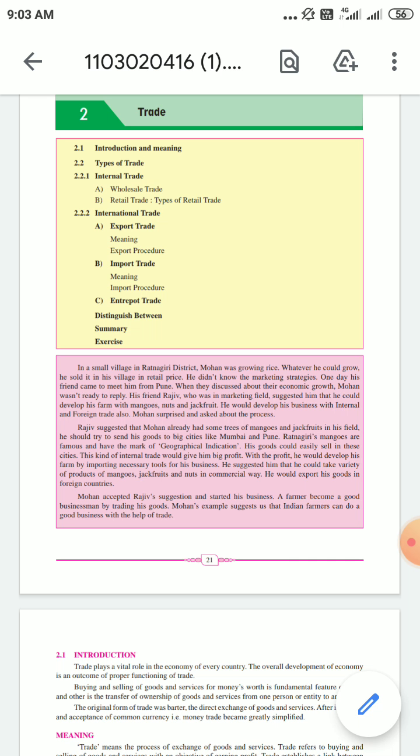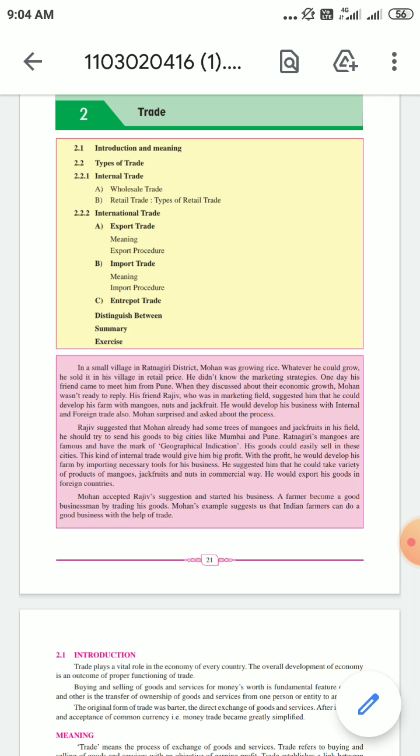He had a very big field. Okay, a very big farm was there, and he was only growing some rice, and whatever he used to grow, okay, he used to sell in the local market only. Okay, in his village only, he used to sell at a retail price. Whoever needed used to come to his house and take that rice. So one day he met his friend who had come from Pune. His name was Rajiv, and he asked Mohan how his business was going on.